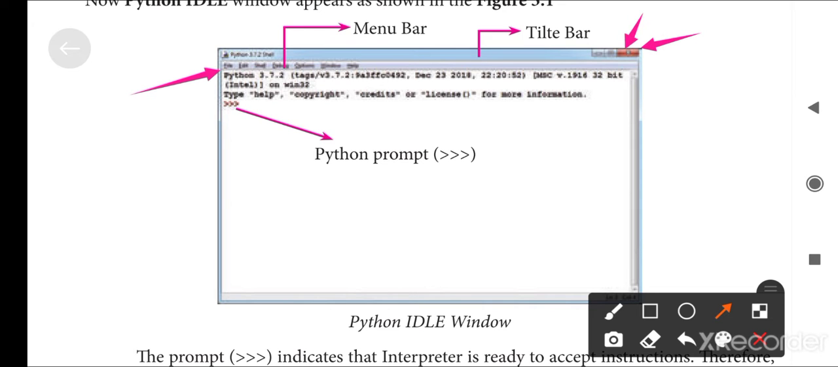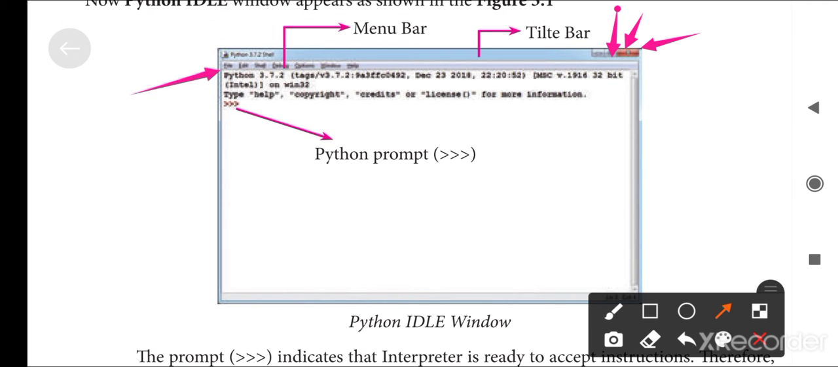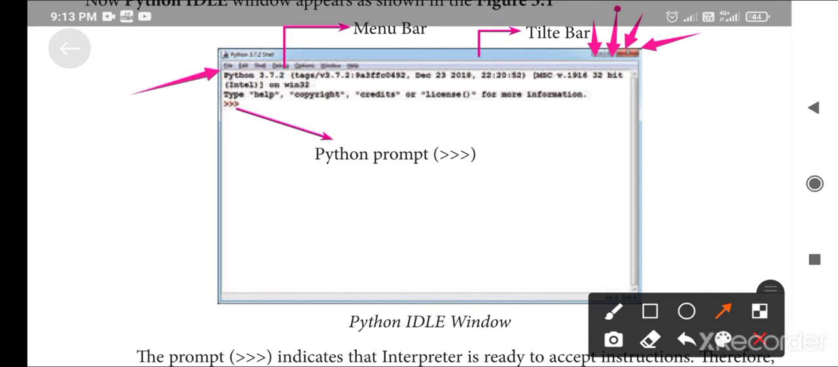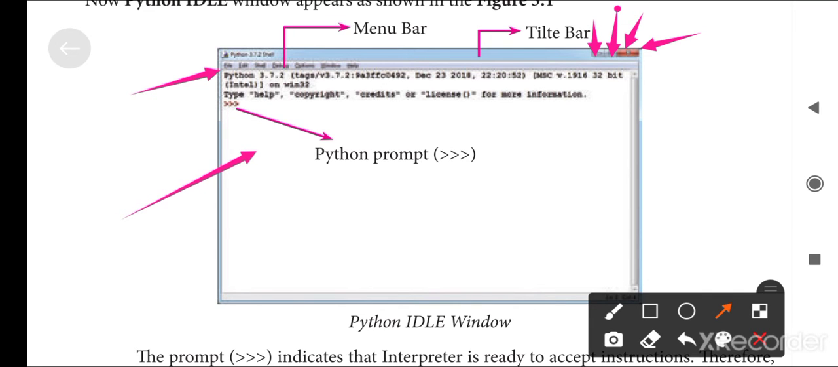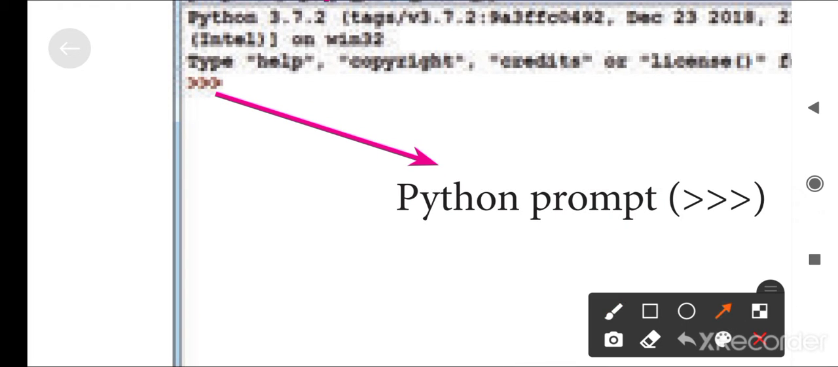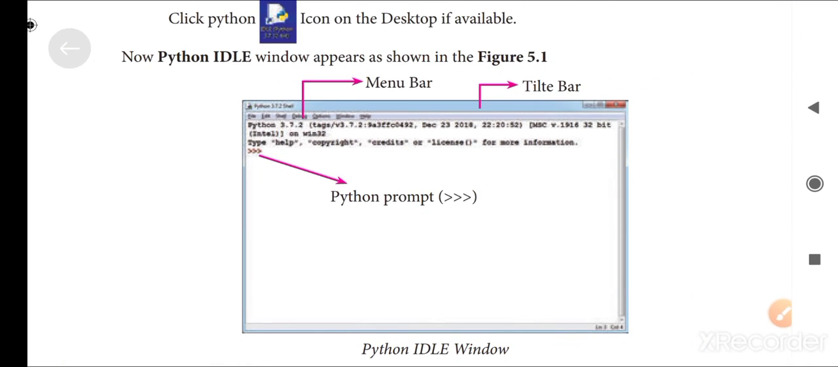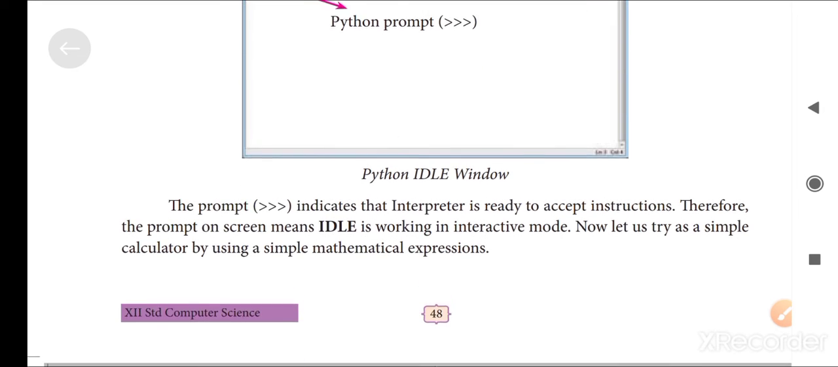Okay, this is the close button, this is the maximization button, and this is the minimization button. This is the Python empty screen, and these 3 greater than symbols are called the Python prompt. This is the Python IDLE window.